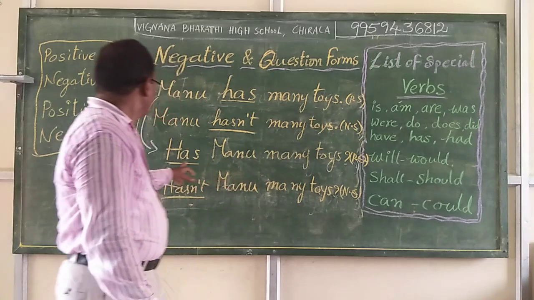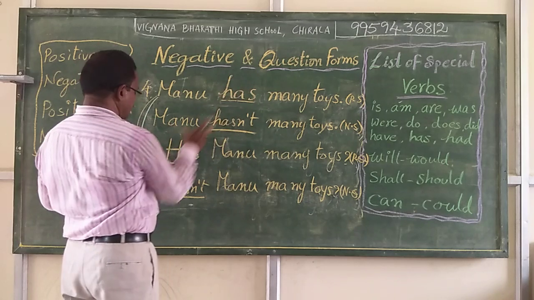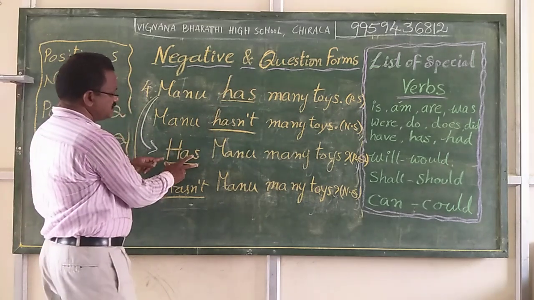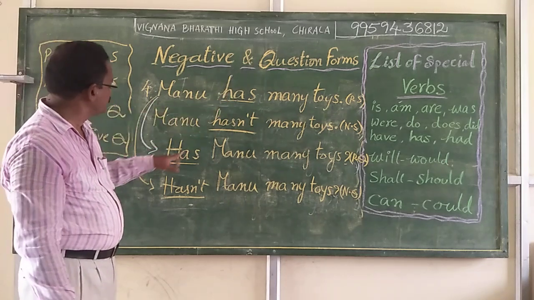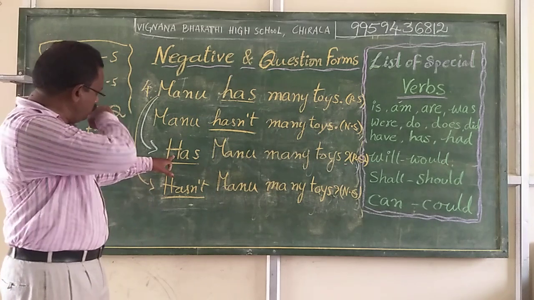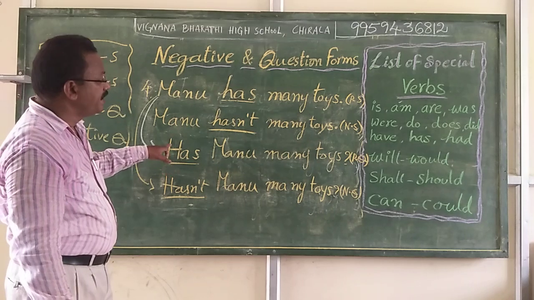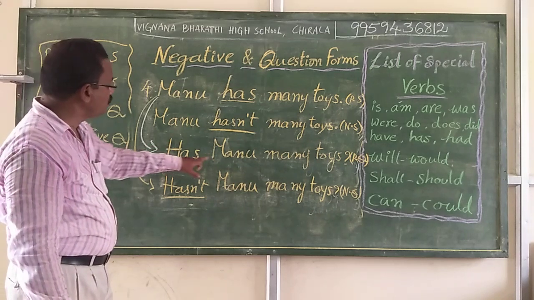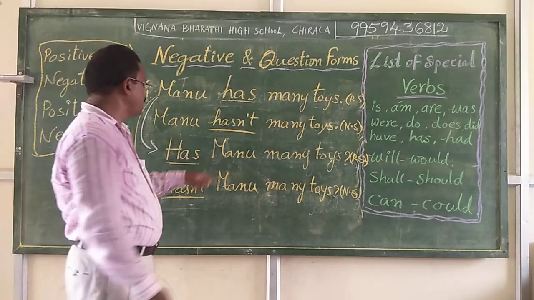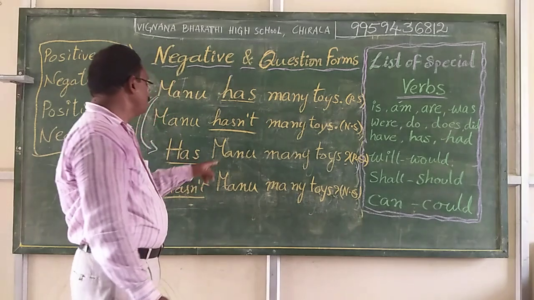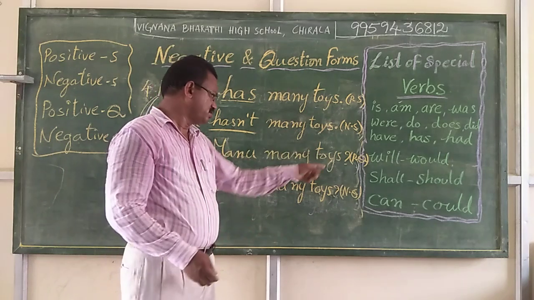We wrote here. And here, in the positive question form, we brought this has to prefix to the sentence to make it a positive question form and changed this small h to the capital H, because it is at the beginning of the interrogative sentence. Has Manu, capital letter M, boy's name. This is the name of a proper person. That is why M is always a capital letter to begin this word Manu. Has Manu many toys? Positive question form.